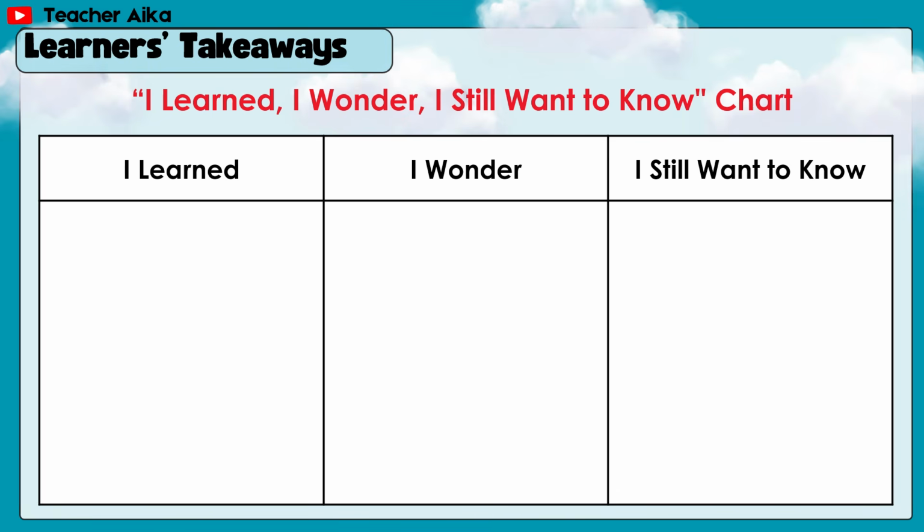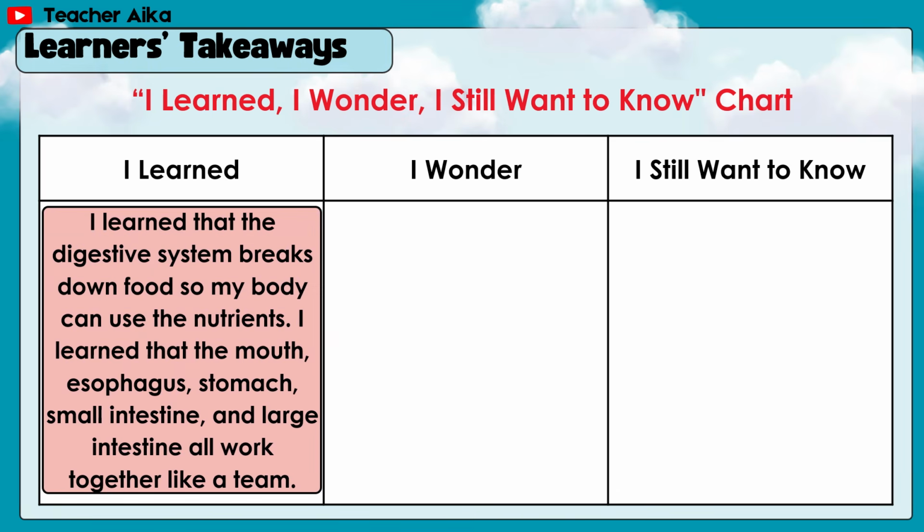Learners' takeaways. I learned, I wonder, I still want to know chart. Example answer. I learned that the digestive system breaks down food so my body can use the nutrients. I learned that the mouth, esophagus, stomach, small intestine, and large intestine all work together like a team.